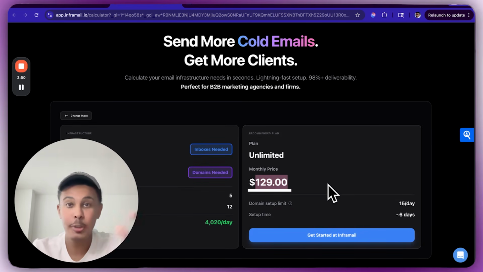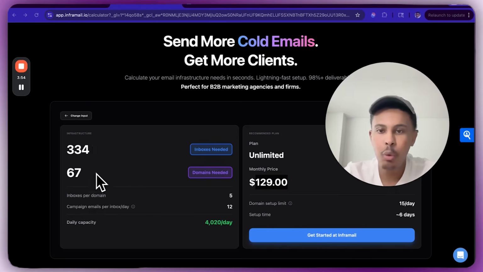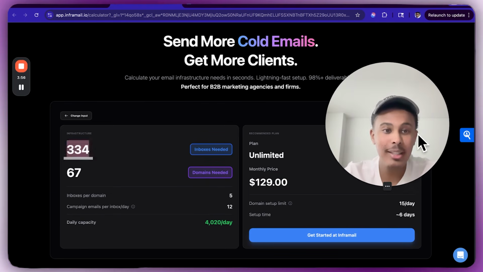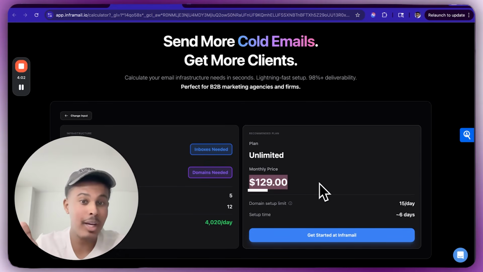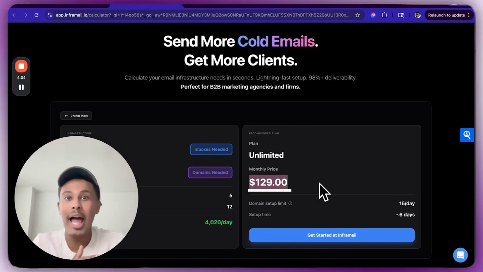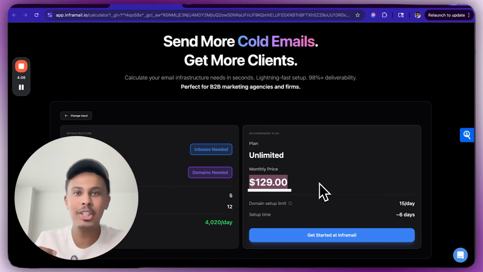So the alternative is paying for Google and Outlook, right? Or providers that charge per inbox. Now, if you pay for 334 inboxes, you're going to be paying a lot of money. Even if it's $1 per inbox, it's $334 a month, right? This is way, $129 is miles ahead of that. But Google actually charges like $8 every single month for these inboxes.